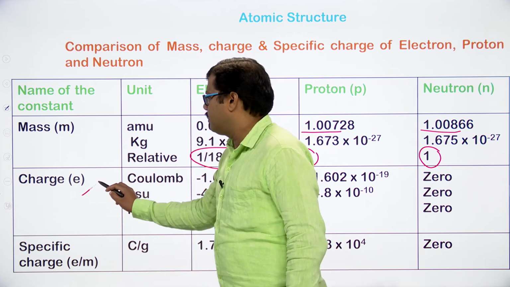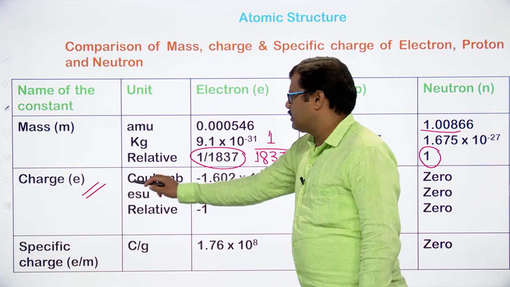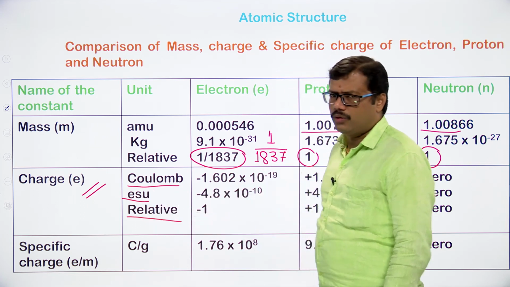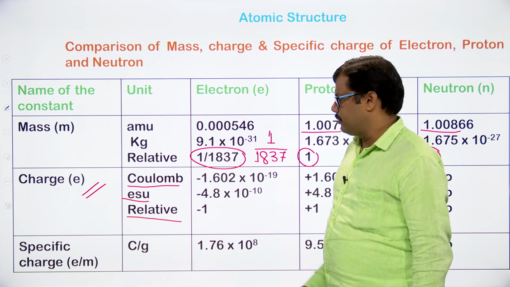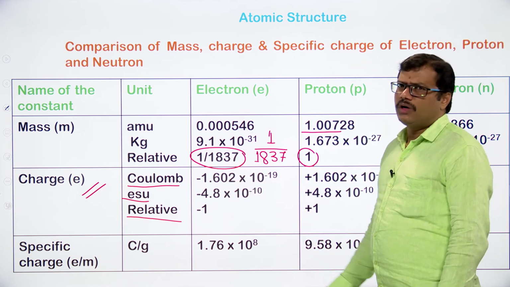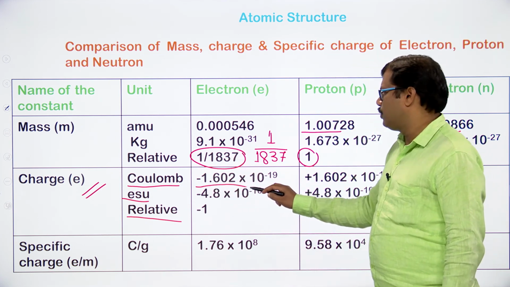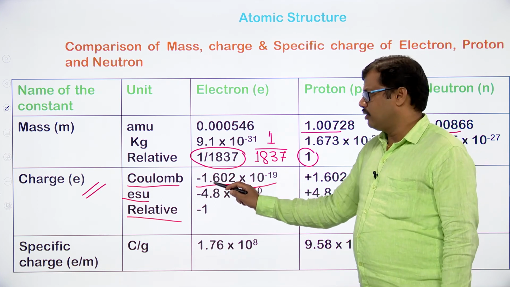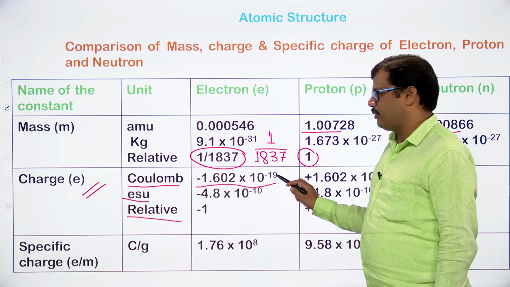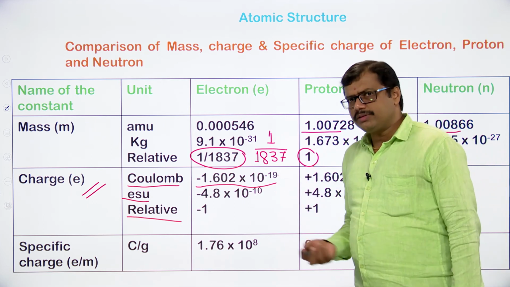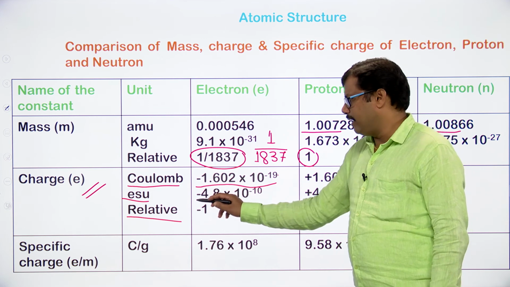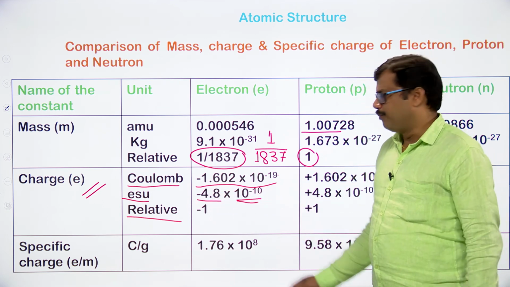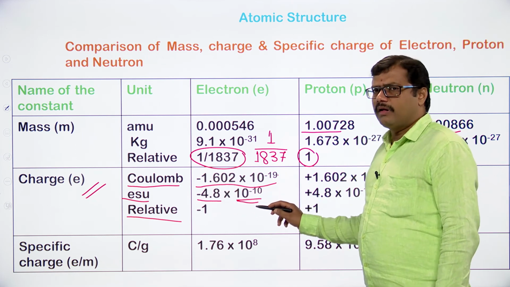So if you look at the second property, charge, units you can take in terms of coulombs, ESU (electrostatic units), or relative charge can be taken. The charge of the electron was discovered to be 1.602 into 10 to the power of minus 19 coulombs. In terms of coulombs it is minus 1.602 into 10 to the power of minus 19. In terms of electrostatic units it will be minus 4.8 into 10 to the power of minus 10.